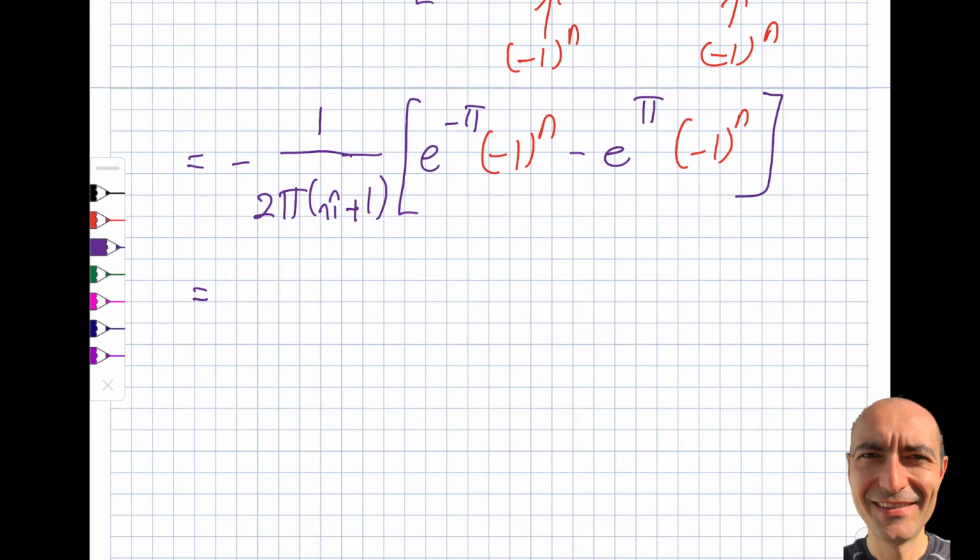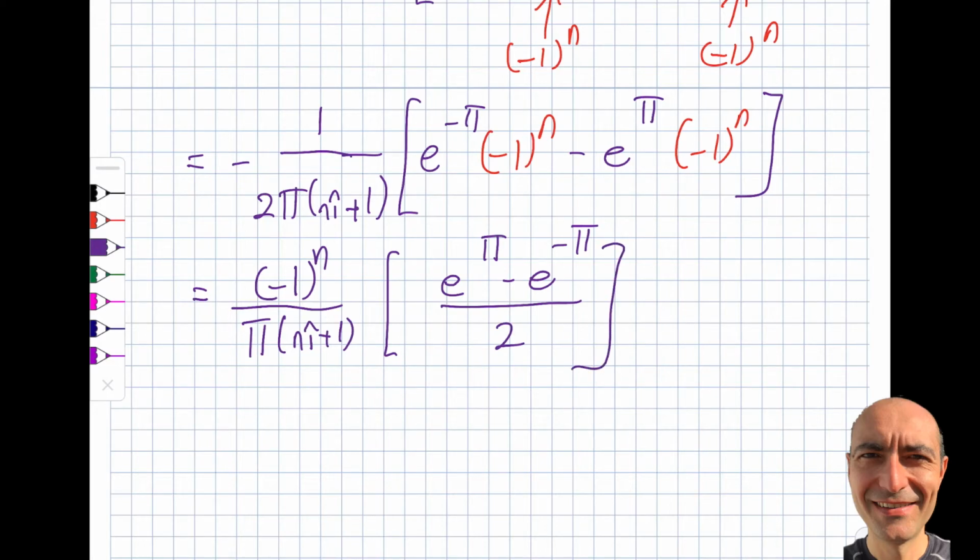Okay, let's rewrite this. Minus 1 to the power of n. I'll change the order of these two, so I want to get rid of this negative. Divided by, you'll see why I put 2 inside of the parentheses momentarily, e to the pi minus e to the minus pi, by 2. I mentioned that we will obtain a sine hyperbolic, right?